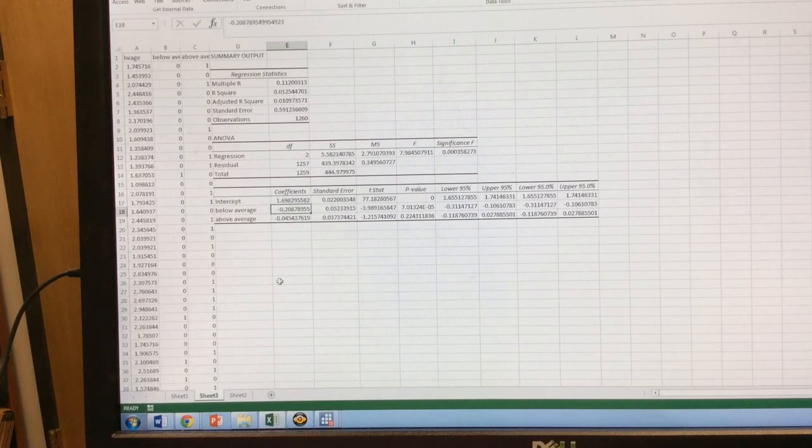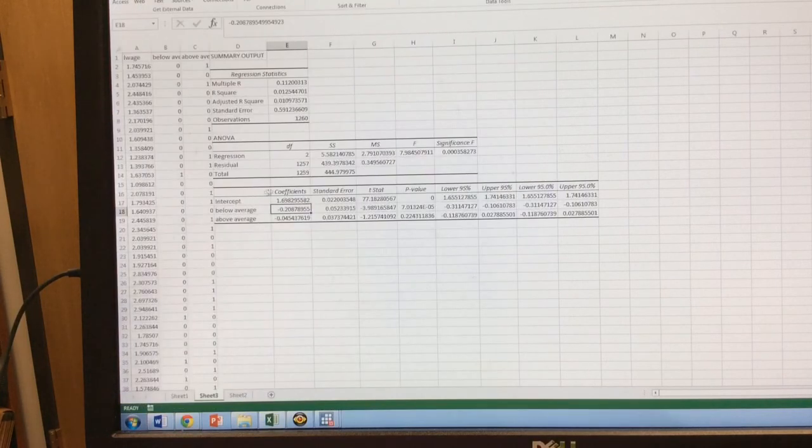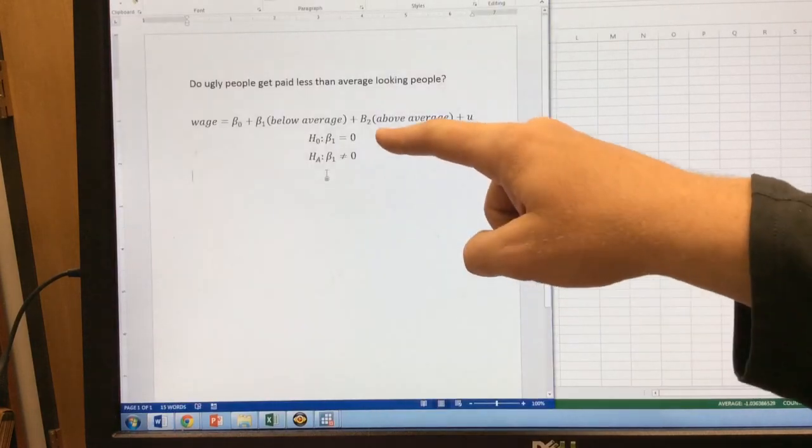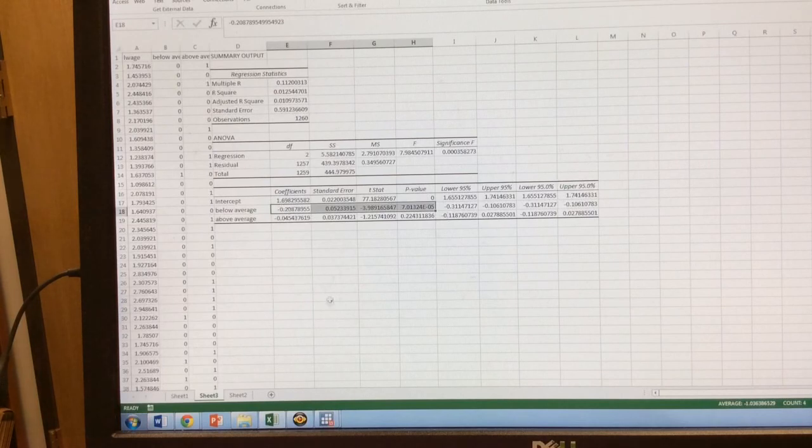Now the question is, is that number different than 0? Our null hypothesis is beta 1 equals 0. Here we test our null hypothesis and we notice that our t-stat is really negative and large, and therefore we reject the null, meaning that we reject that it's 0 and conclude that it's not 0. Specifically, we conclude that it's about a 21% decrease for being ugly. Now for above average, while we get a 4.5% decrease in wages, we test the null hypothesis that that number equals 0. We fail to reject and conclude that there's no difference in wages of an above average person compared to an average person. And now you know the economics of ugly.